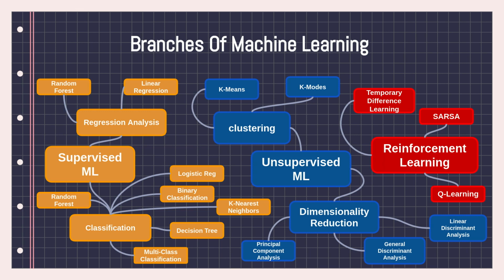Good. So we also have the last one, which is called reinforcement learning. Reinforcement learning is actually very intuitive to understand. For example, think of it like you have a dog at home, right? And you want to give this puppy a name. So how do you give the puppy a name? Let's say that every time before you give a treat to the puppy, you call a certain name. Let's say you want to name your puppy Skippy. Before you give the puppy a treat, you say Skippy, and if the puppy responds to the name Skippy, you give it a treat.